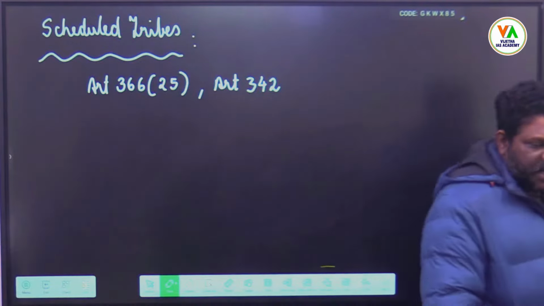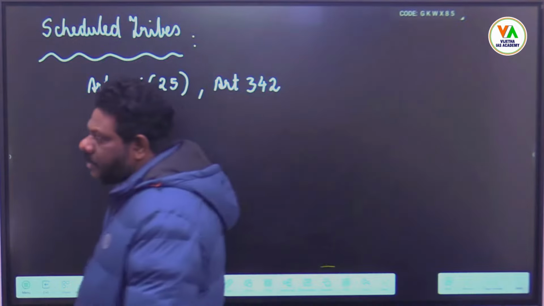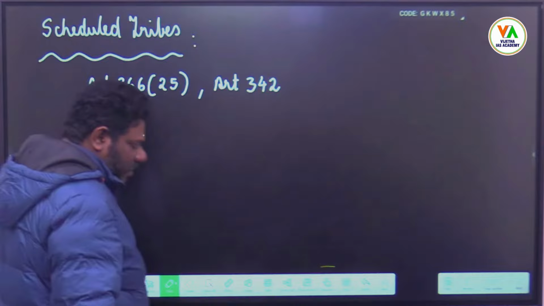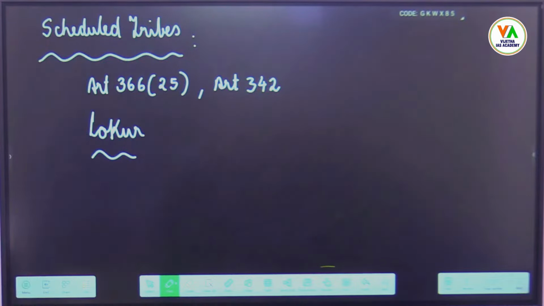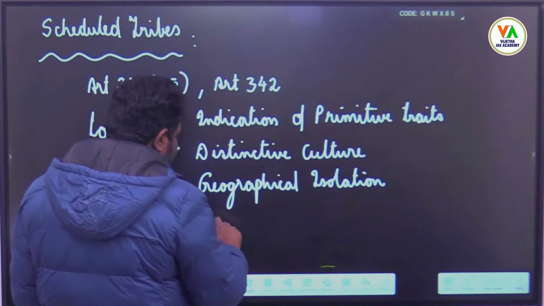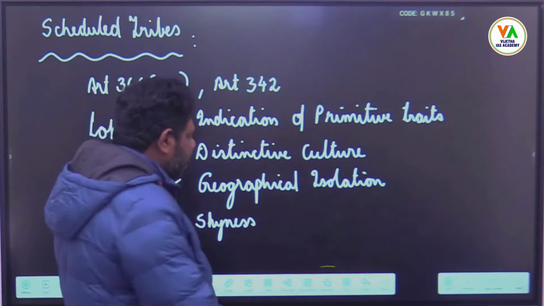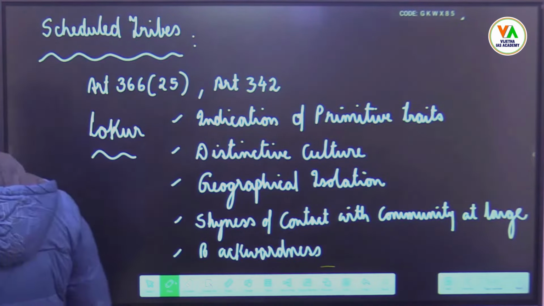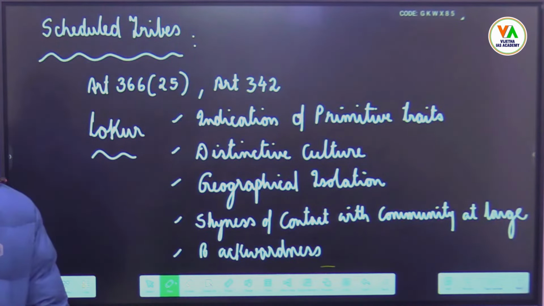In order to declare a particular group as a scheduled tribe, local committee has given certain guidelines which include indication of primitive traits, distinctive culture, geographical isolation, shyness of contact with community at large, backwardness. There are nearly 705 groups which are declared as scheduled tribes.